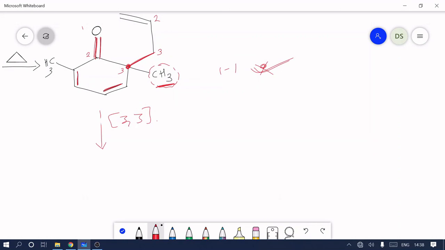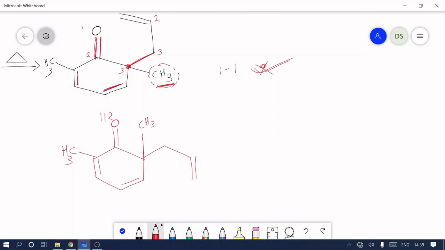First we write this ring in such a way that we can draw the sigmatropic rearrangement easily. So first the ring, the carbonyl with its double bond, and here the methyl group.